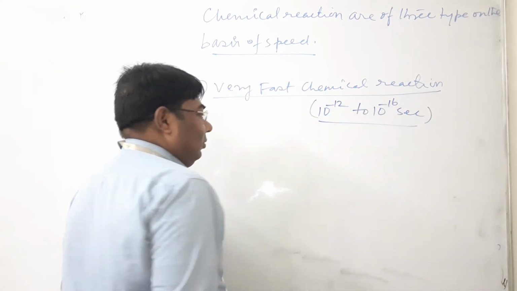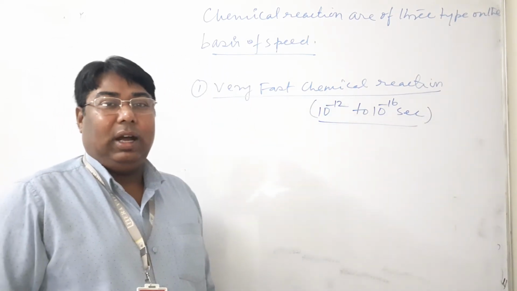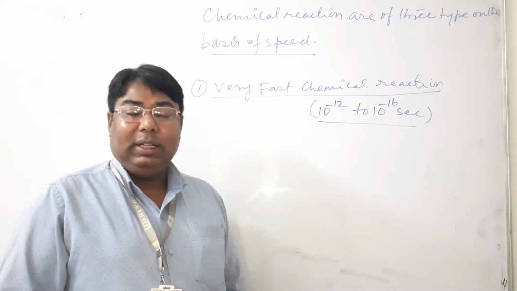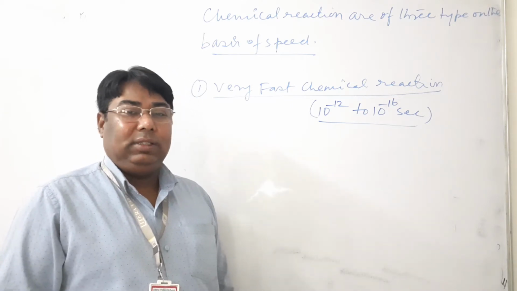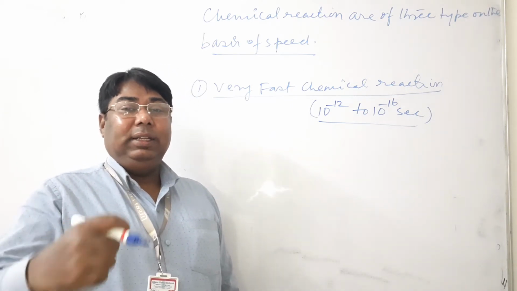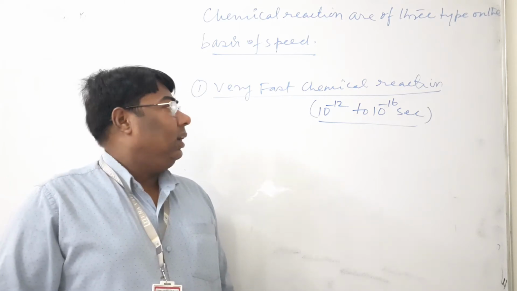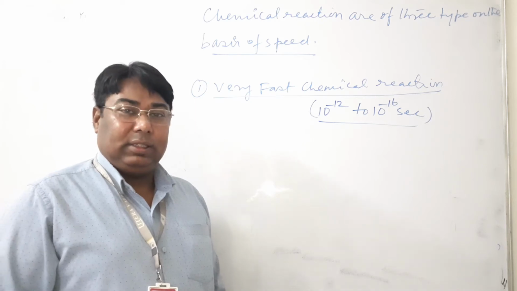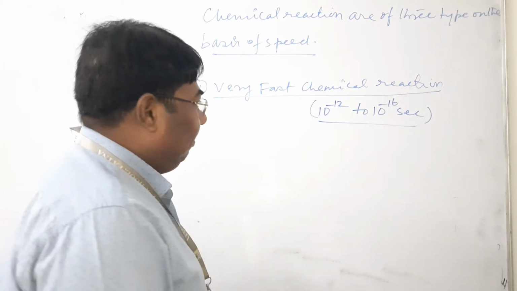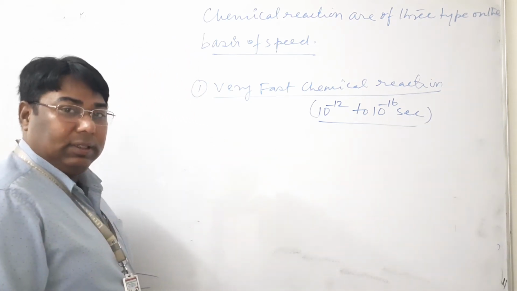So all of you think how short the time interval is. This kind of reaction occurs at any instant of time, that means it starts immediately. Ionic reactions are an example of very fast chemical reactions.